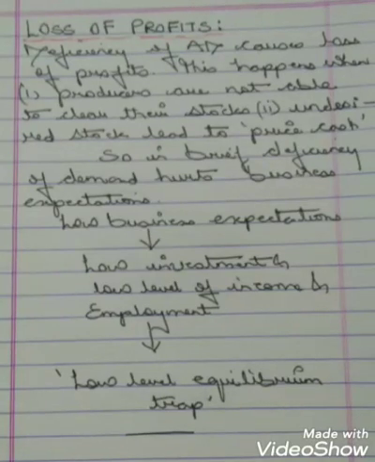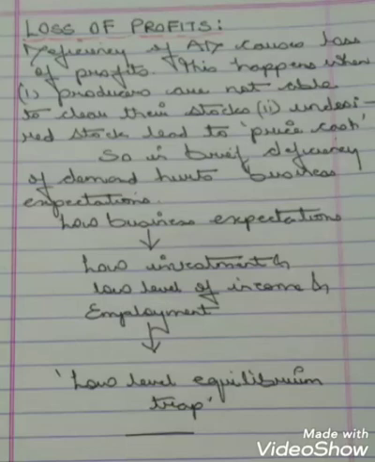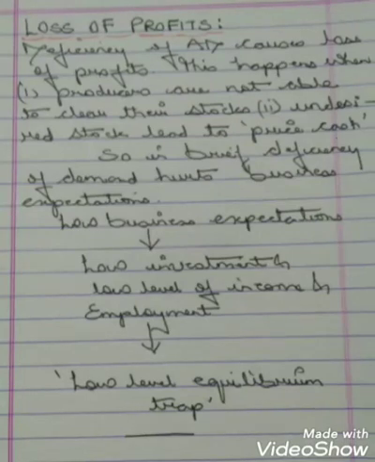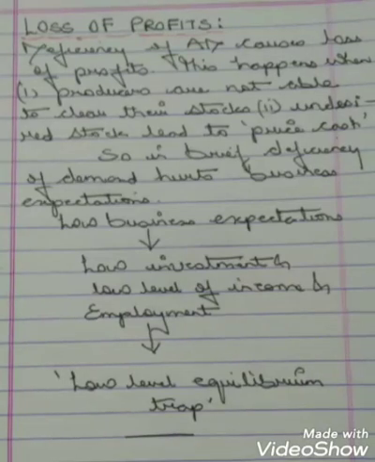So overall level of economic activity reduces and the economy is caught in a low level equilibrium trap, where low demand leads to low income and low income leads to low demand. See, if your demand is less, then the income cannot be generated, it will be low. And if your income is low, then obviously your demand will be low. So the economy comes into a trap.